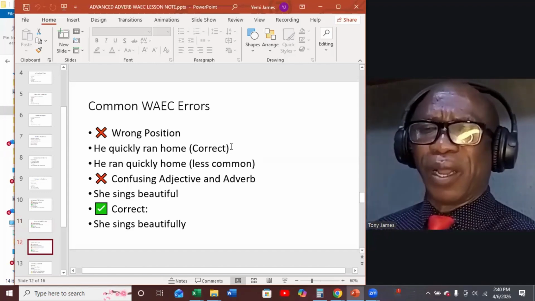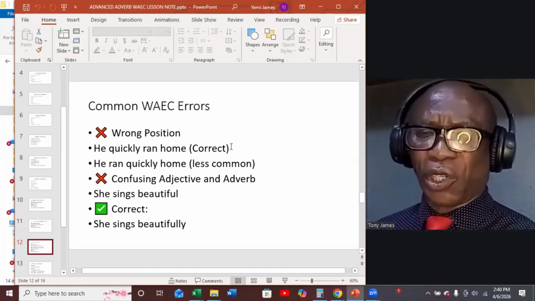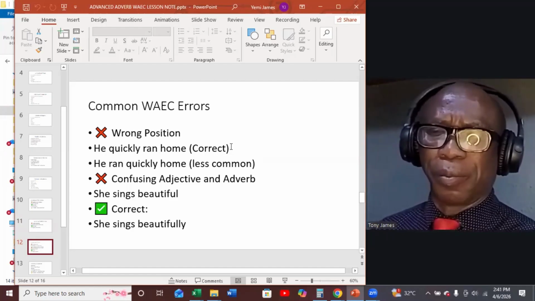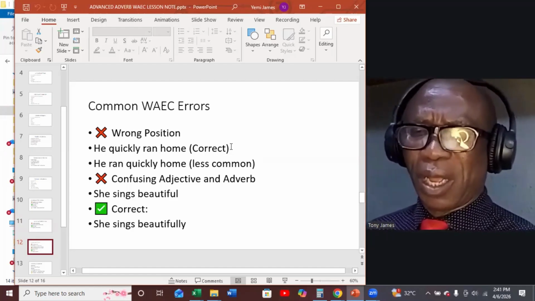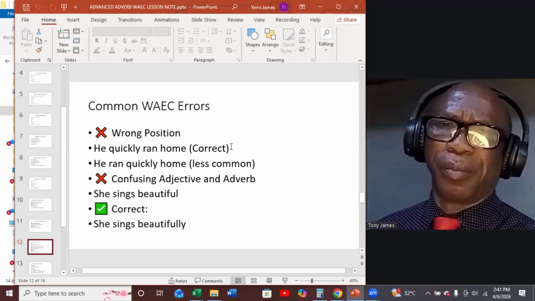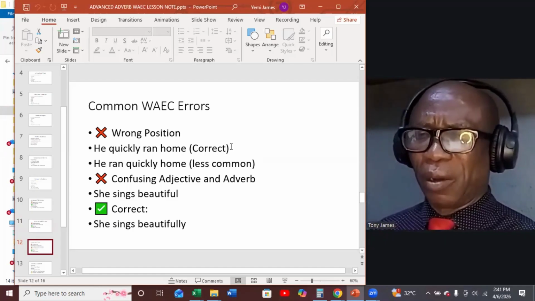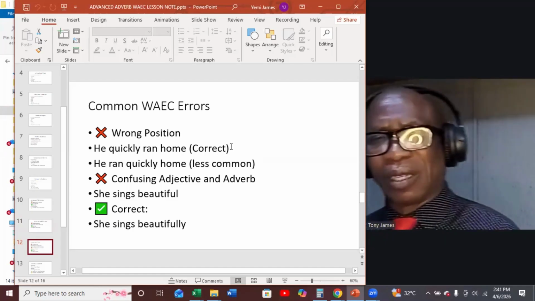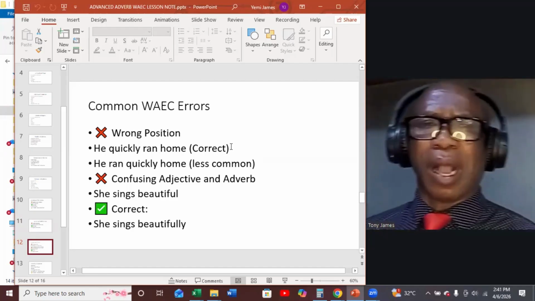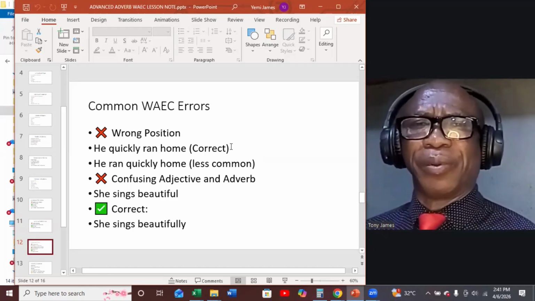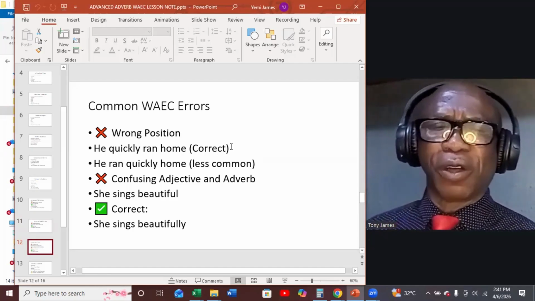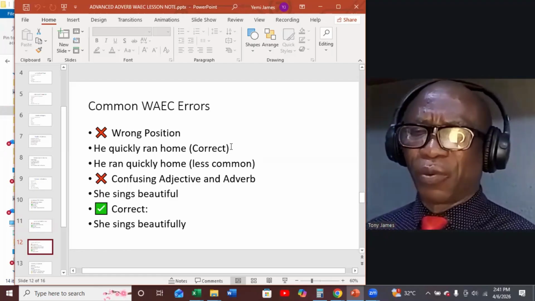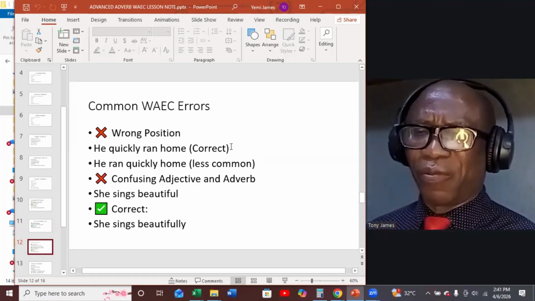People also make errors of wrong positioning. Look at this sentence: he quickly ran home. It would be wrong to say he ran quickly home. This tells us that most of the time, the adverb comes before the verb it qualifies. So you have to be careful in using some adverbs.